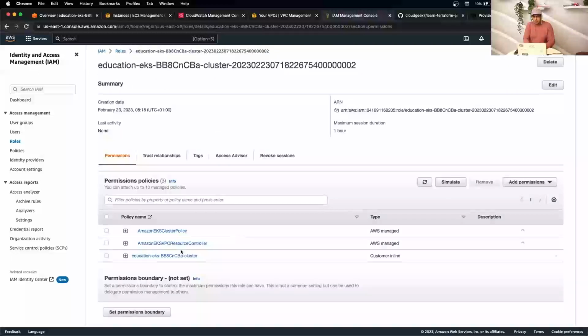Some of these are AWS managed policies, like the EKS cluster policy and resource, so AWS already customized and made them available for us. And this policy is what our Terraform created. I just want to see what that inline policy does, in addition to the AWS managed policies.